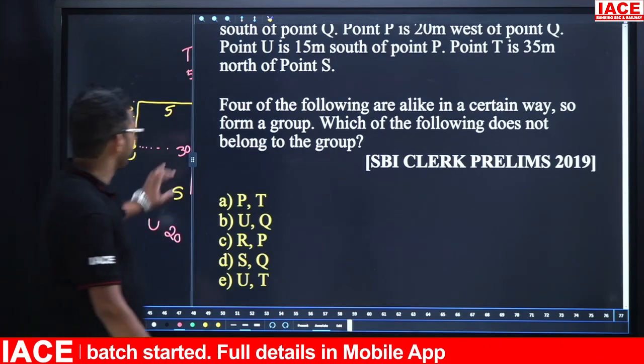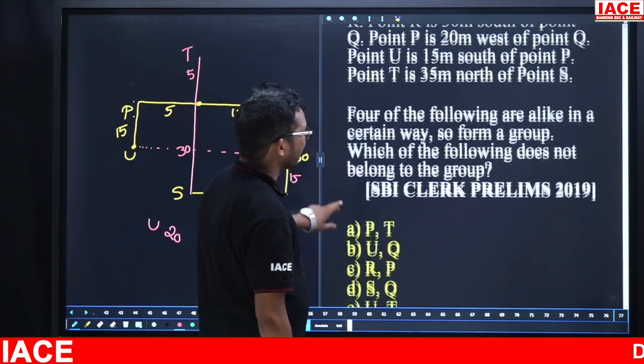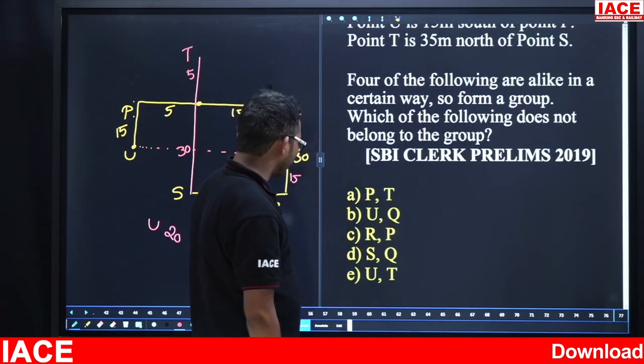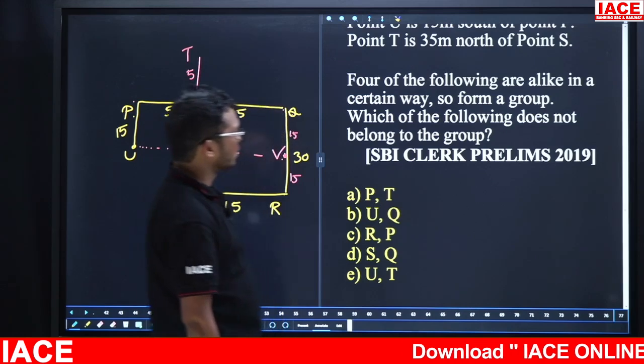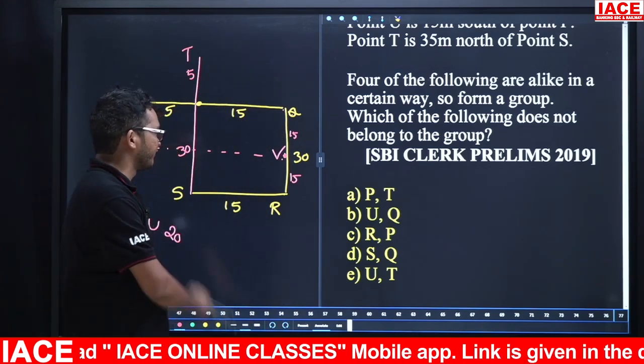Yes, time up. So here again the question is: four of the following five are alike in a certain way, so form a group. Which of the following does not belong to the group? So out of the given 5 options, 4 are the same, 1 is different. Which one is the different?